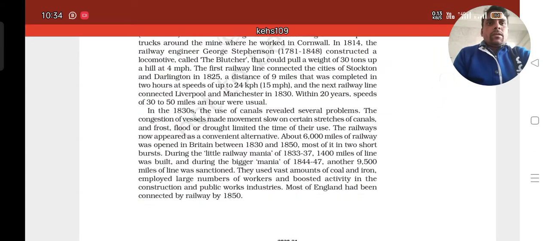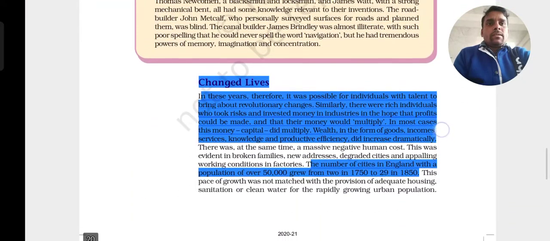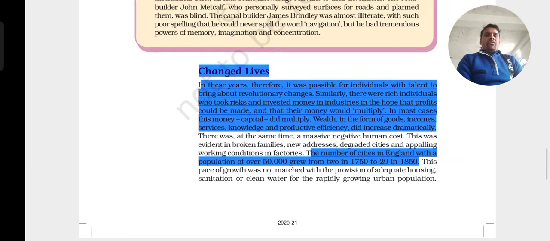The next we will be discussing is how life changed. Life has been changed. How? In what manner has life changed for the people in the country? Just have a look.